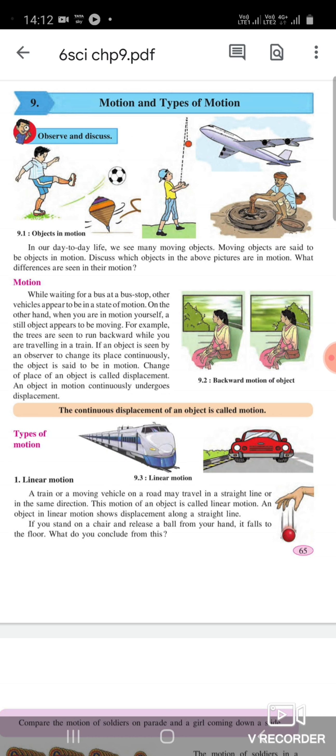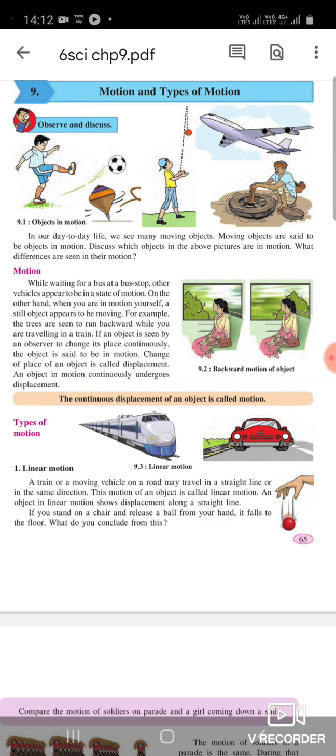Motion. While waiting for a bus at a bus stop, other vehicles appear to be in a state of motion. On the other hand, when we ourselves are in motion, a still object appears to be moving. For example, the trees are seen to run backward while you are traveling in a train.